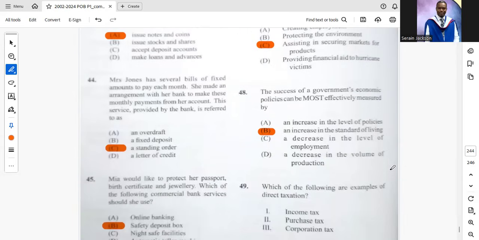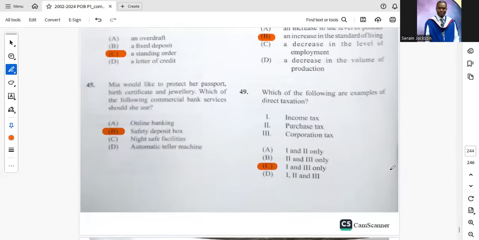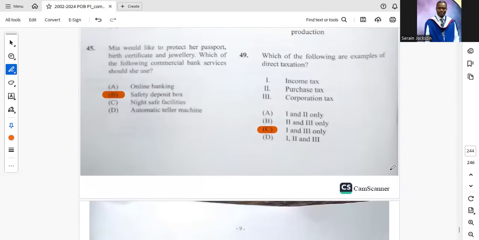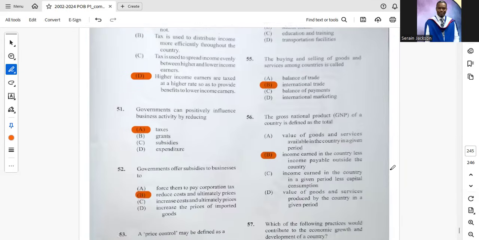48. The success of a government's economic policy can be most effectively measured by B. An increase in the standard of living. We have seen that question before. 49. Which of the following are examples of direct taxation? 1 and 3 only, right? Purchase tax would relate to goods, and so that is indirect. 50. Which of the following statements accurately describes taxation as a means of redistributing income? We have seen this question before. The correct answer is D.